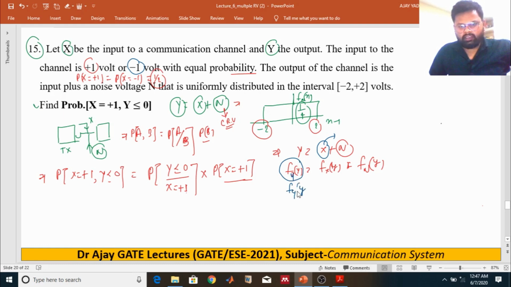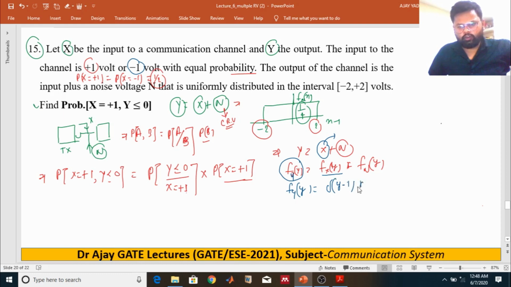Because X is a discrete random variable, we sum over the possible values of X.